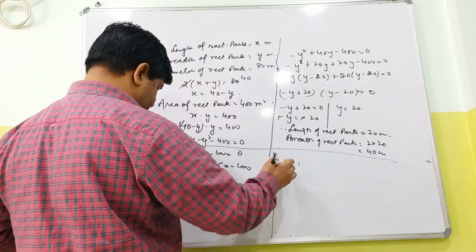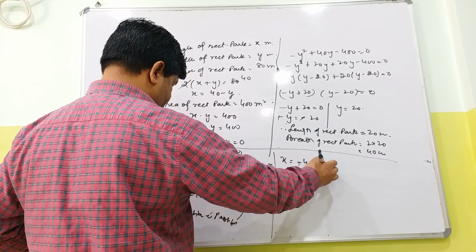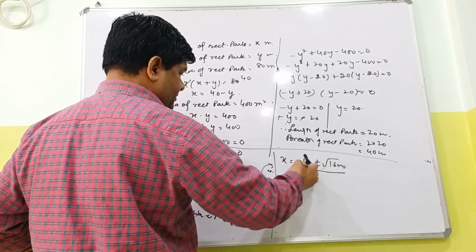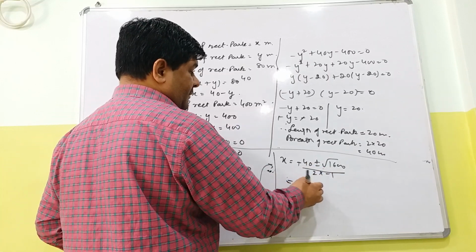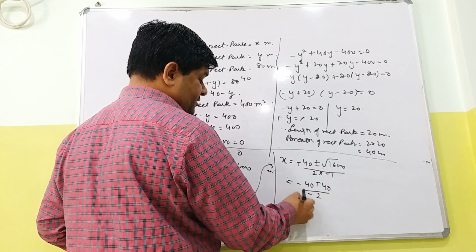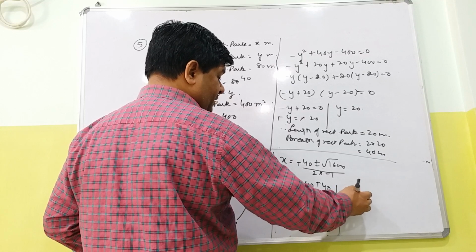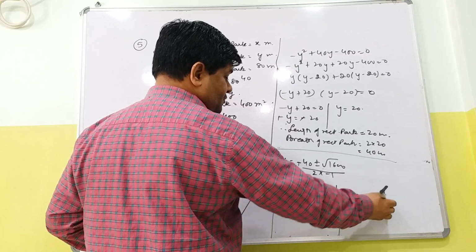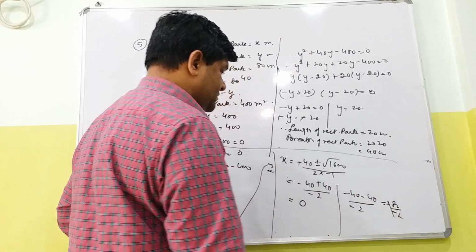You calculate this x equals minus 40 plus minus root of 0 over 2 into a's value minus 1. Minus 40 plus 40 upon minus 2. This is 0. Then minus 40 over minus 2.